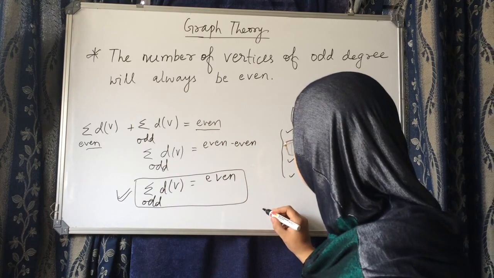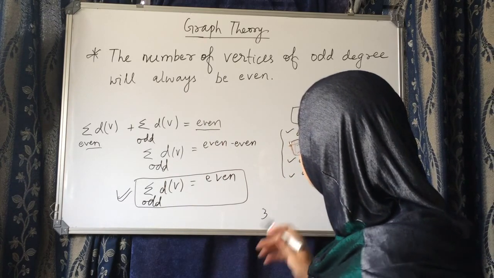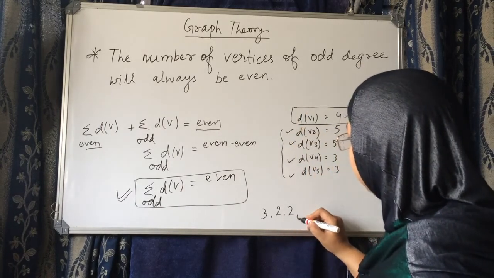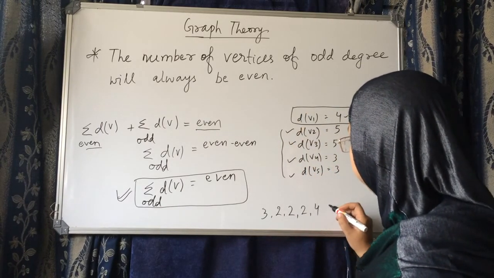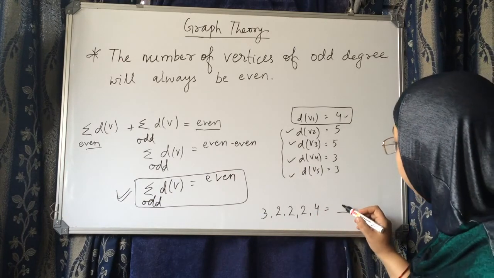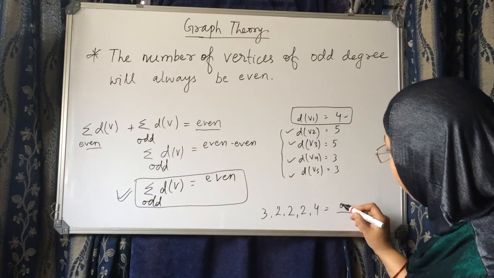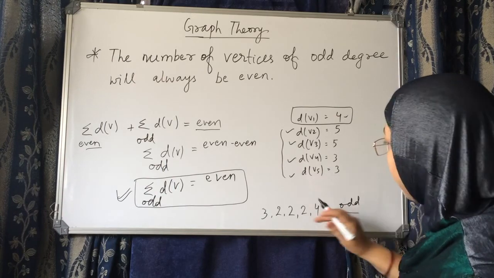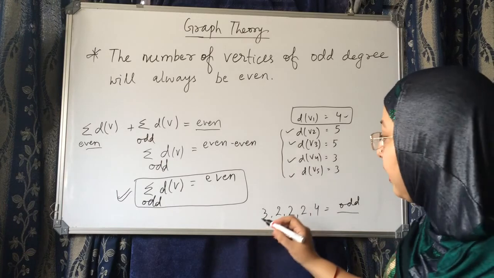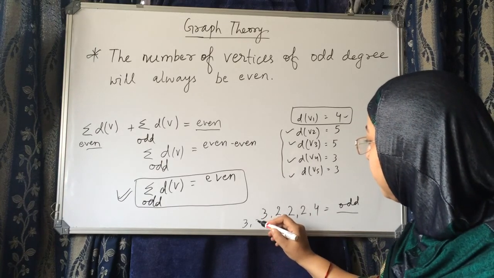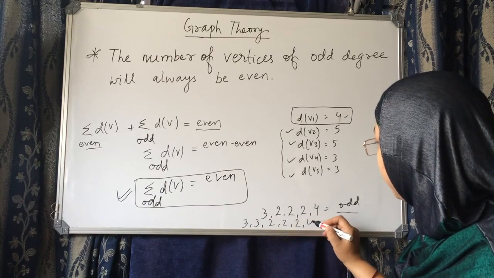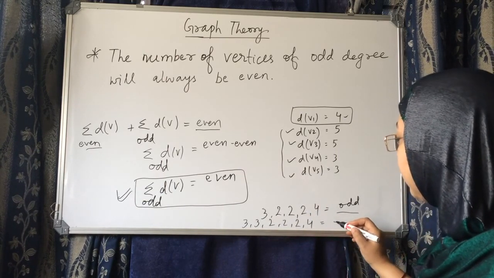Suppose 3 is an odd number and these are all even numbers. What will be the result? The result will be odd. I'm just finding whether it will be odd or even. And suppose I write 3, 3, 2, 2, 2, 4. What will be the result? Even.